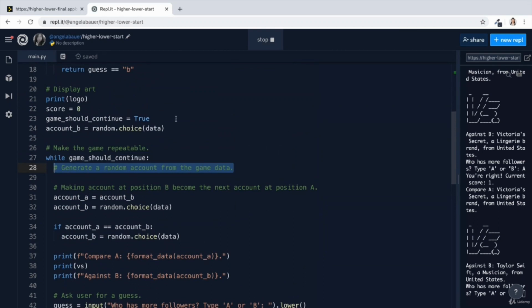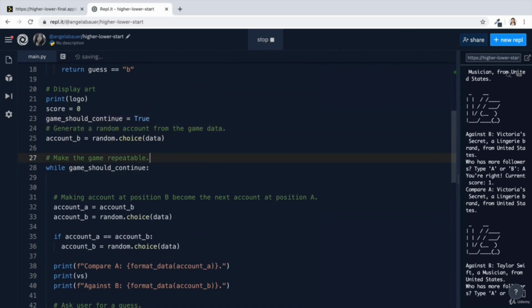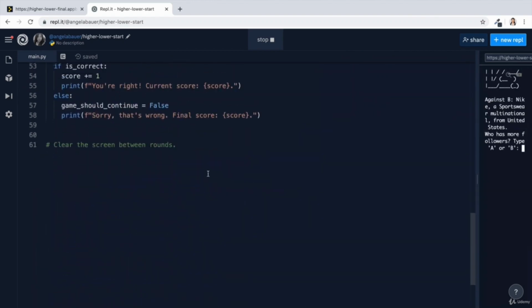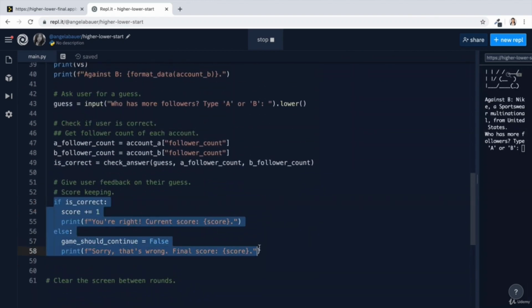Because if you call it at the very beginning of the while loop, like here, then what's going to happen is that your logo is never going to be displayed. And also, when you actually get the answer correct, like we will here, the result isn't shown. Because the result is shown at the very end of this while loop.